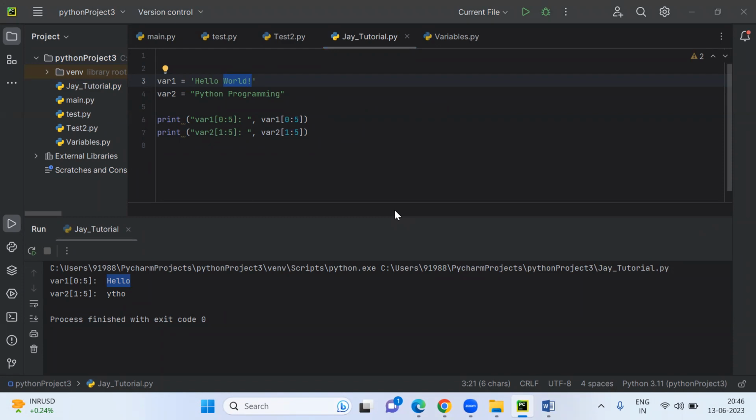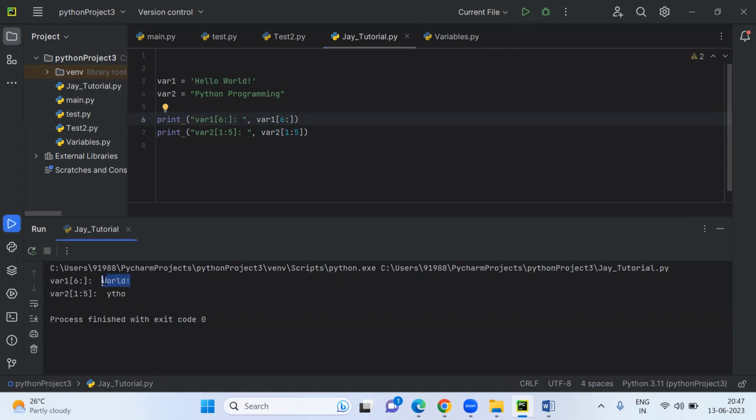Someone pinged 7 to 12. Okay, so 0, 1, 2, 3, 4, 5, 6, W will be at the sixth position. And Saujanya and Akila are saying 6 colon. That is very perfect. Yeah, 6 colon, that's fine, it will work here. 6 colon means W at the sixth position, and after 6 I want all the values. So it will print world.